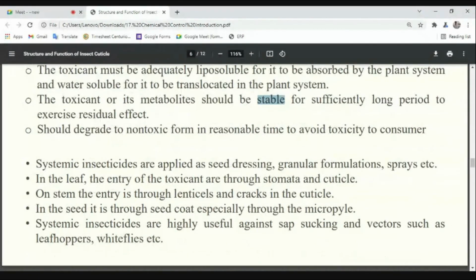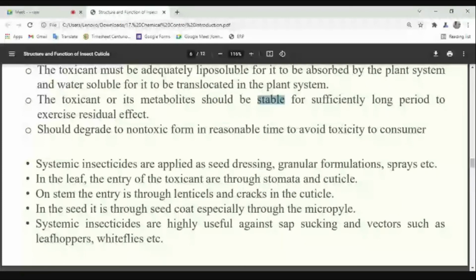Yes or no? Okay. One more point is that systemic insecticides can be applied as seed dressing along with the seeds while sowing, or as granular formulation in the plant hole, in the crack crevices, or in the spray, or in the duster. So many methods are there. In the leaf they will enter through the stomata and cuticle. On the stem they will enter through the lenticels and crack crevices in the cuticle. In seeds they will enter through the micropyle. Like this they can enter the plant system.